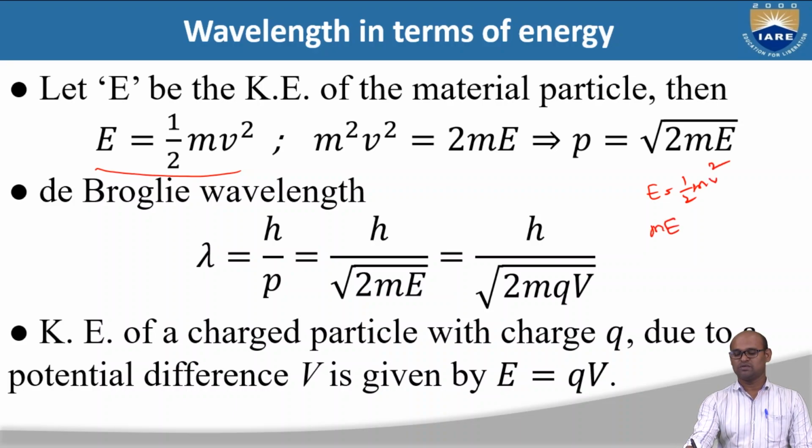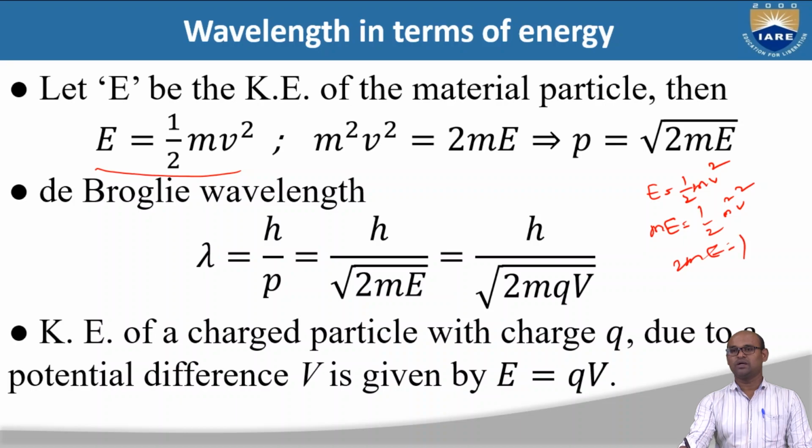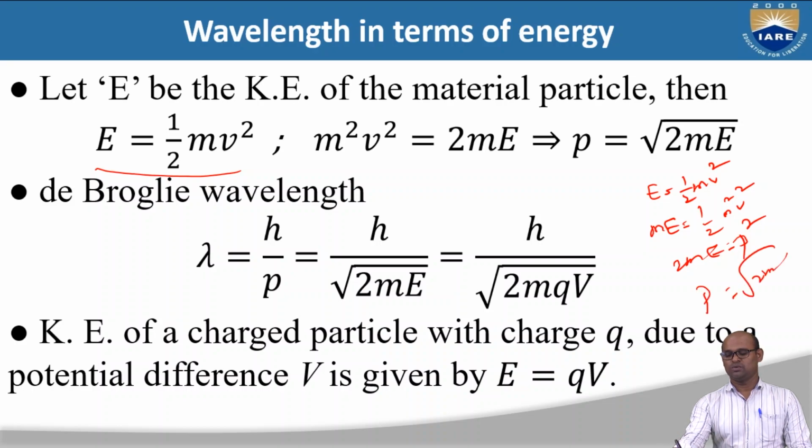So mE is equal to half m square v square. So 2mE is equal to p square, where p is mv, since I have m square v square, which becomes p square. So basically p is square root of 2mE, where E is kinetic energy, not total energy. We are considering E as kinetic energy.